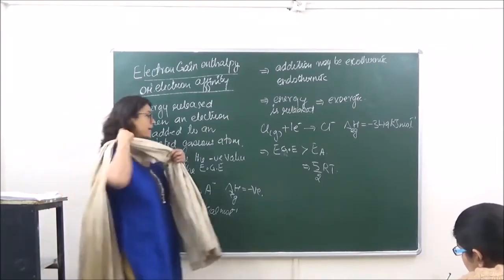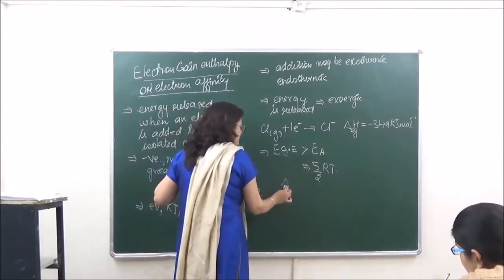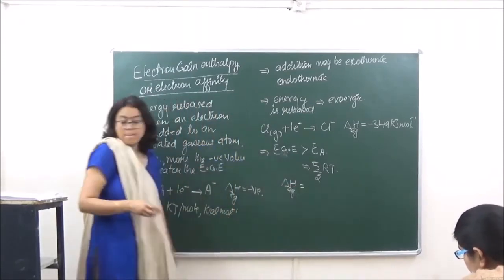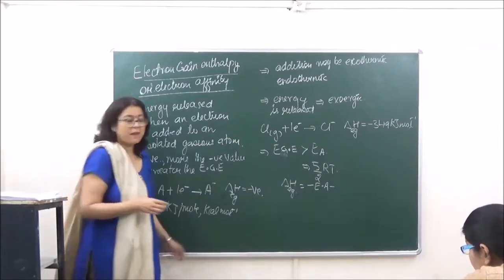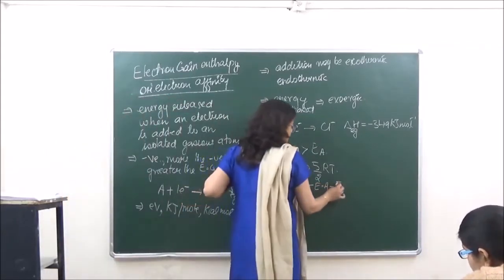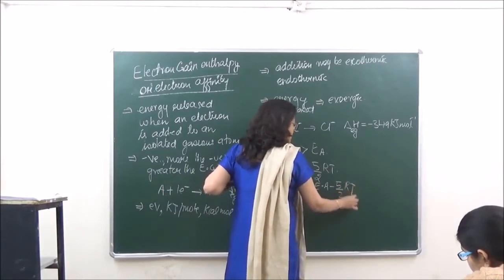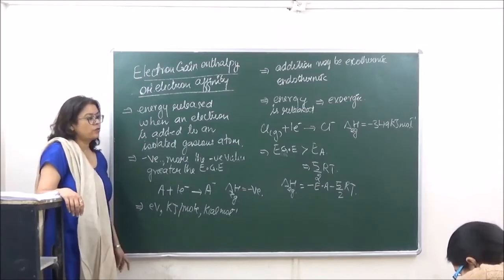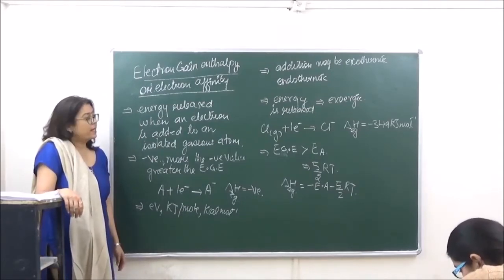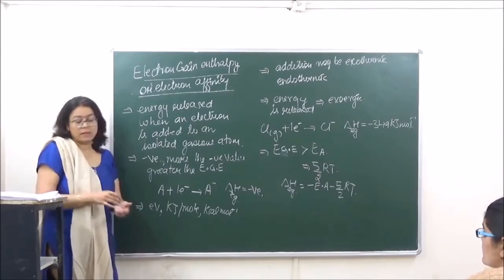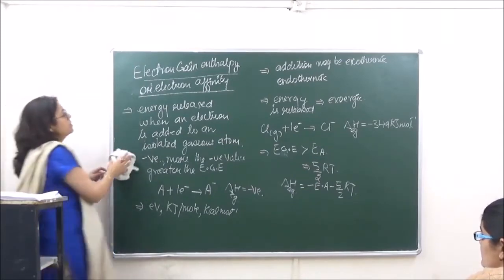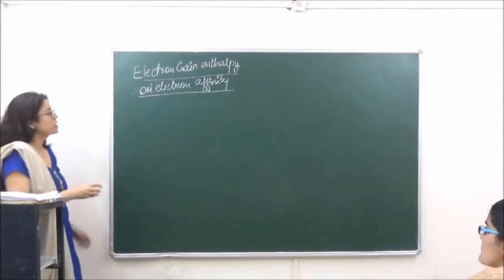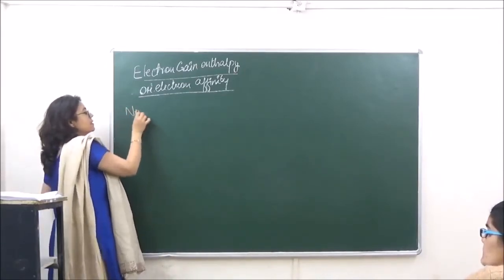Okay, so we are saying that the electron gain enthalpy is equal to minus electron affinity minus 5 by 2 RT. So this is the relationship given between the electron gain enthalpy and electron affinity. Is it clear? Okay. Then let's go on to the electron gain enthalpy of various elements in the periodic table. The first one which we are going to discuss over here is the noble gases.